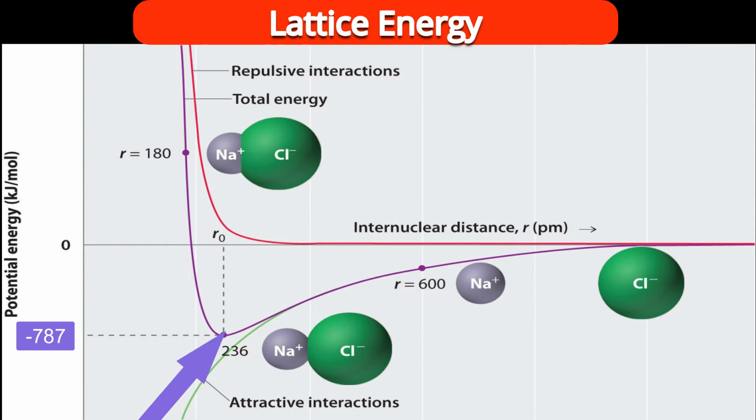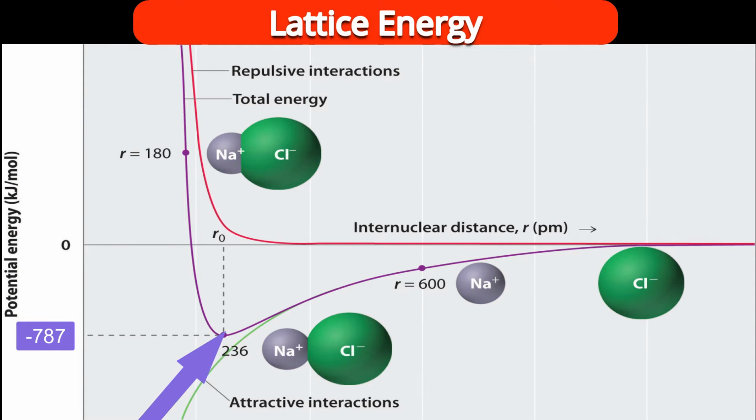So that minimum point is where there is equilibrium between attraction and repulsion. Again, I am saying not equal attraction and equal repulsion. Equilibrium between attraction and repulsion is the ever stable situation for an ionic compound.